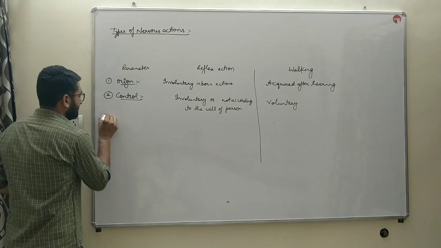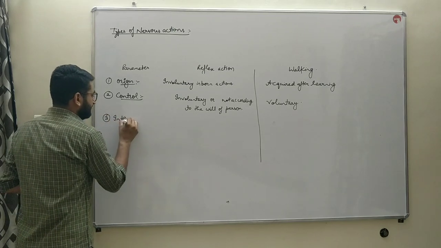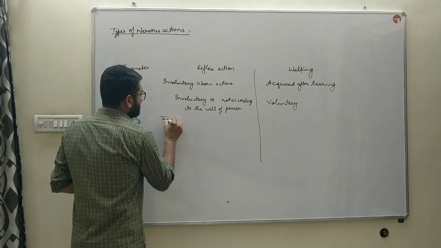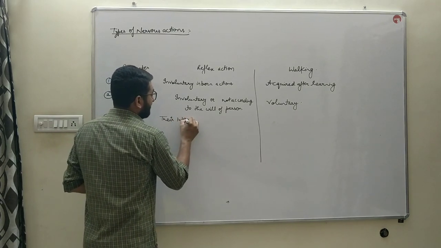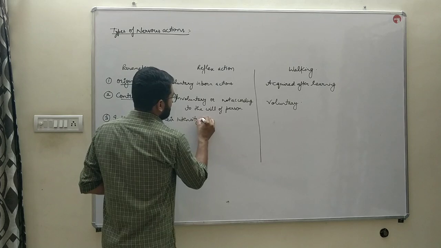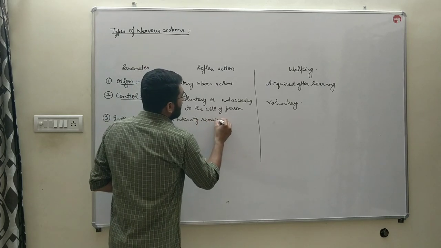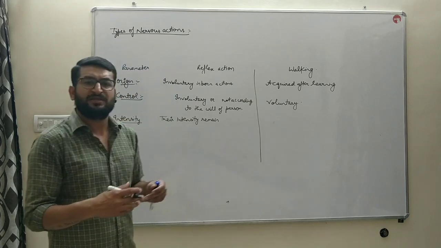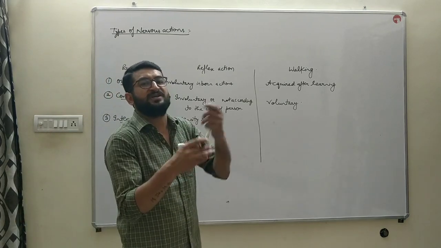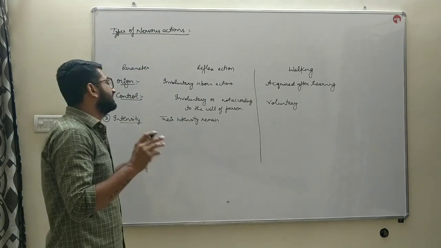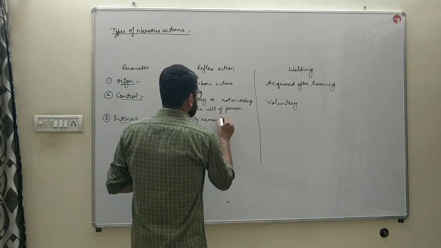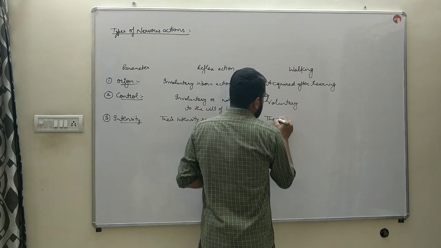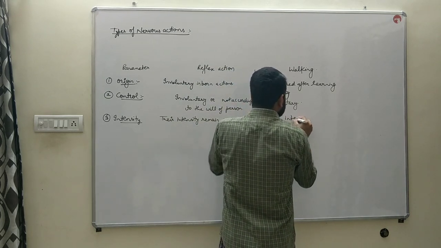Third is intensity. Their intensity remains the same. Intensity means speed, the rate at which they occur. You can't change the response of a reflex action. You can't either speed it up or slow it down. It will remain of the same intensity always. Whereas the intensity of walking can change.